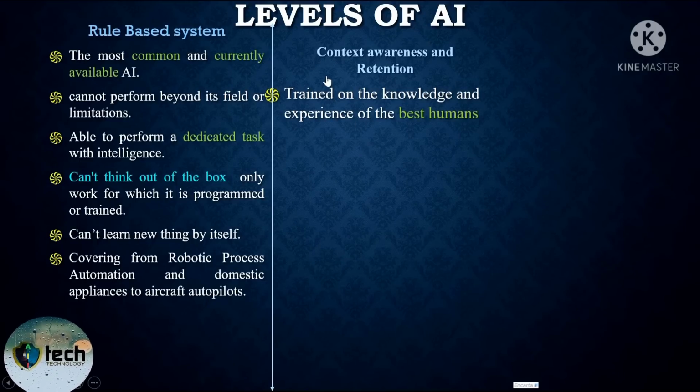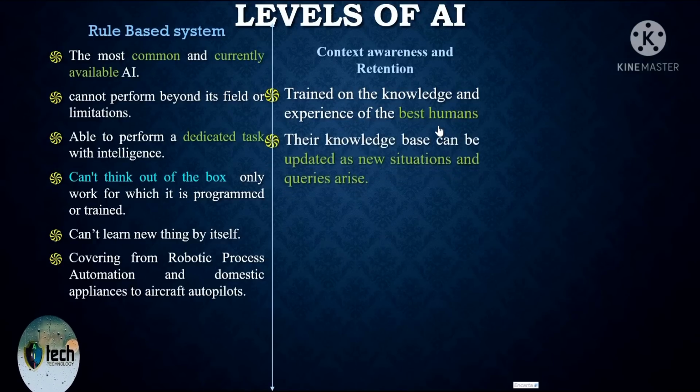And በሁለተኛ ደረጃ ላይ የሚሰሩት artificial intelligenceዎች they are trained on the knowledge and experience of the best human ነው። Their knowledge base is updated when any situation and queries are raised. Since they are called context awareness and retention ስለሚባሉ they are aware of the given context and then finally that context will be stored ስንል their knowledge will be upgraded or updated እያለ ነው ማለት ነው. Like chatbot and robo advisor, which are included in these kinds of artificial intelligence.